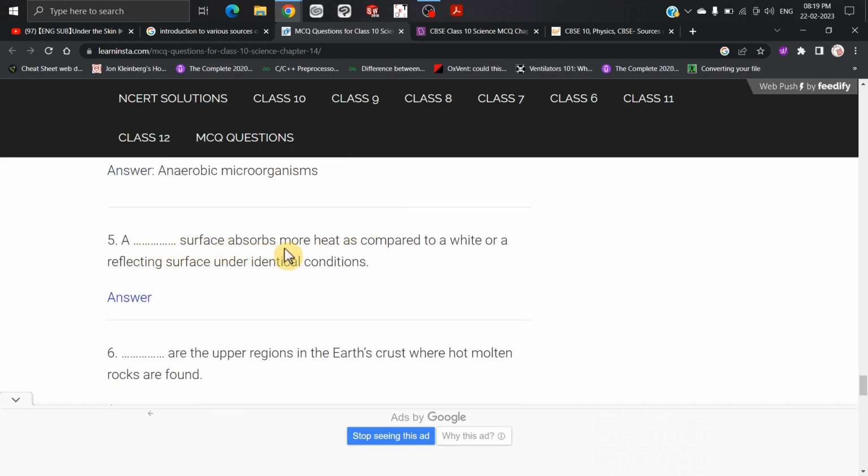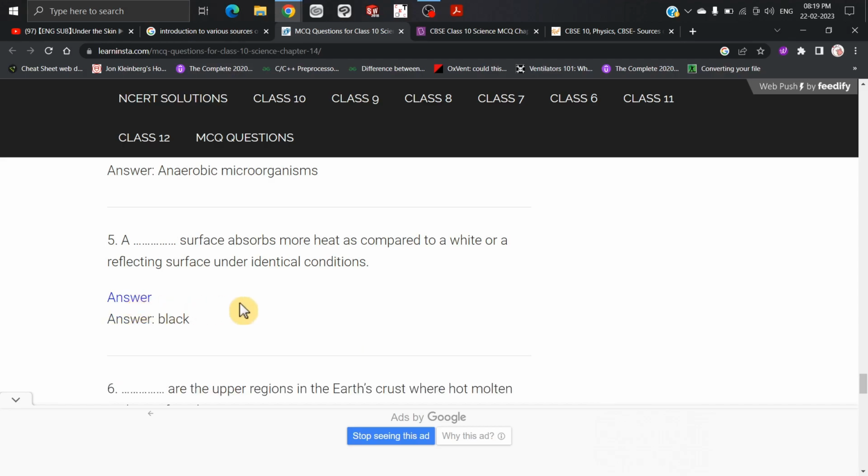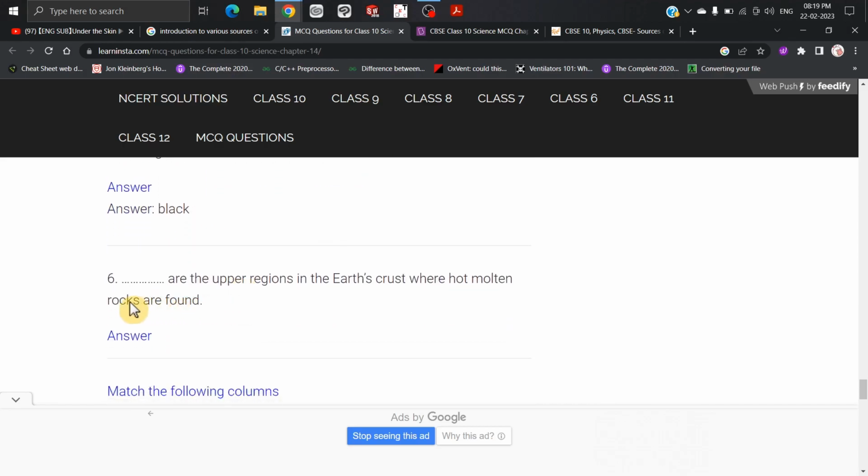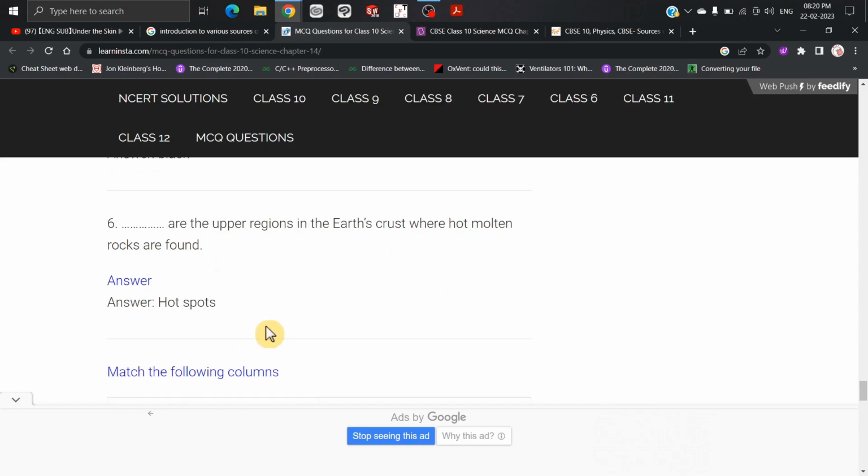A dash surface absorbs more heat as compared to a white or a reflecting surface under identical conditions. Black. Dash are the upper regions in the Earth's crust where the hot molten rocks are found. Hot spots.